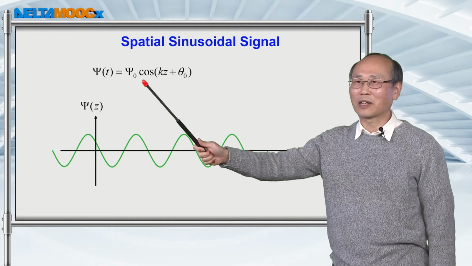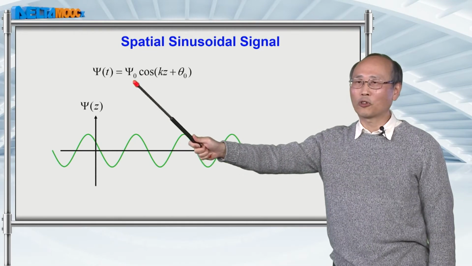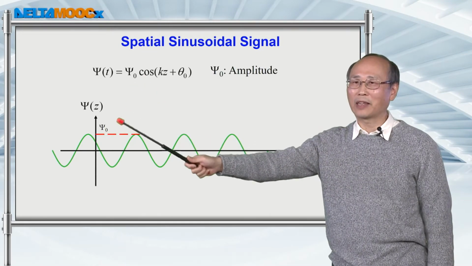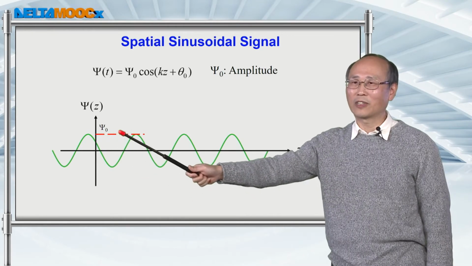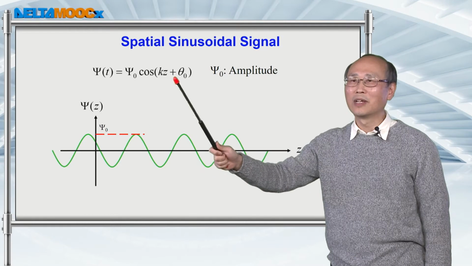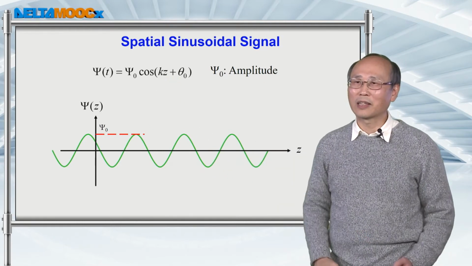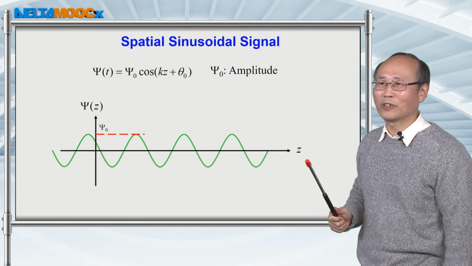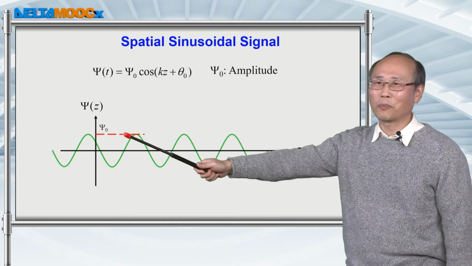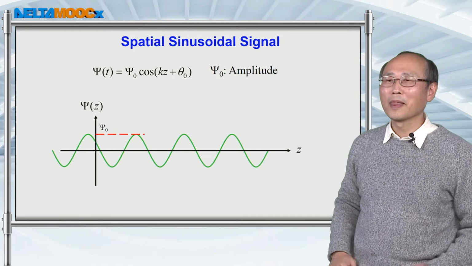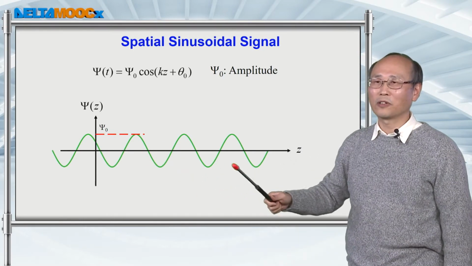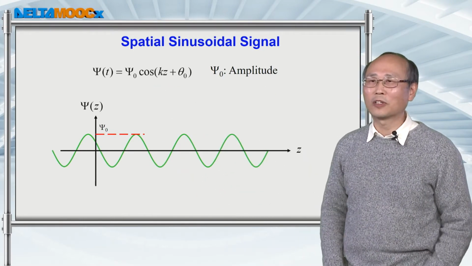You can see that this is the sinusoidal function with the amplitude again. Here, the maximum point of this oscillation is labeled as psi 0, and now the amplitude changes over distance z. So you plot this psi of z as a function of z, and you see the oscillatory behavior of this cosine function.